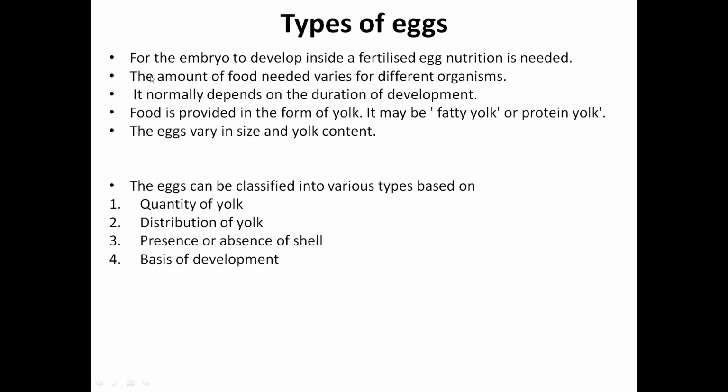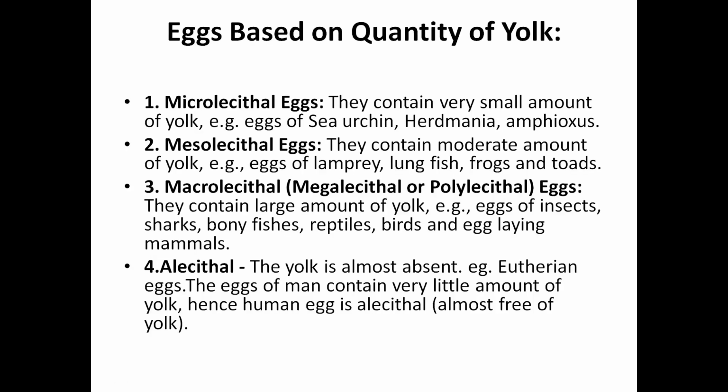So we can classify eggs on the basis of different criteria like quantity of yolk, distribution of yolk, presence or absence of shell, and basis of development. We will see one by one. The eggs based on quantity of yolk are of four types: microlecithal eggs, mesolecithal eggs, macrolecithal eggs, alecithal eggs.